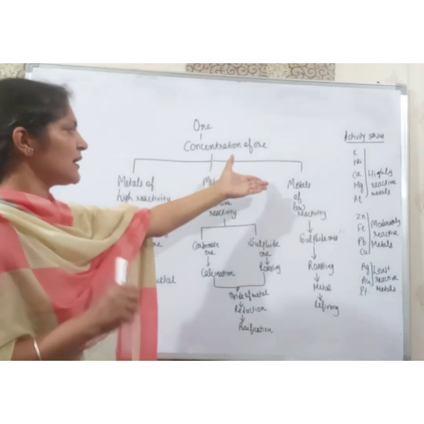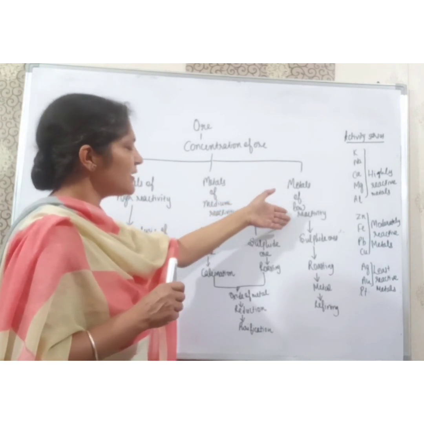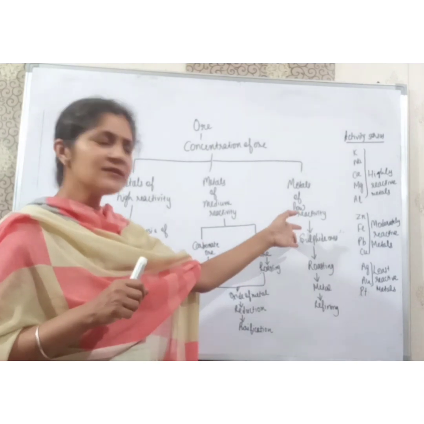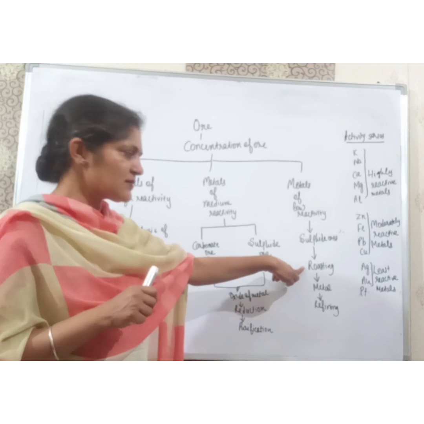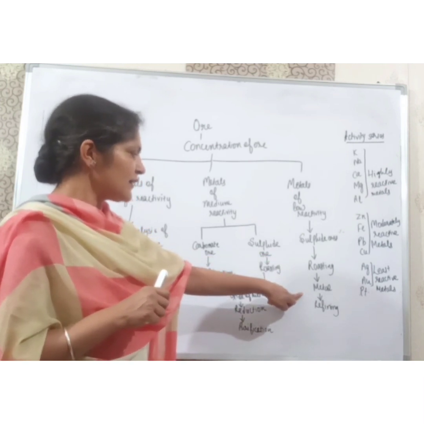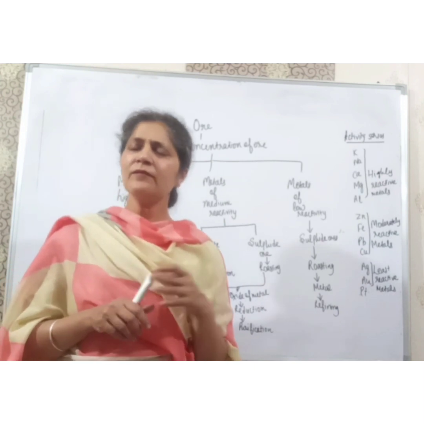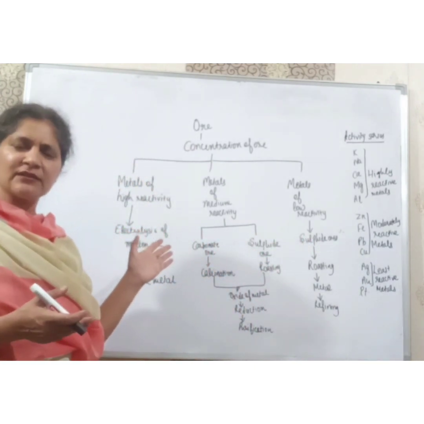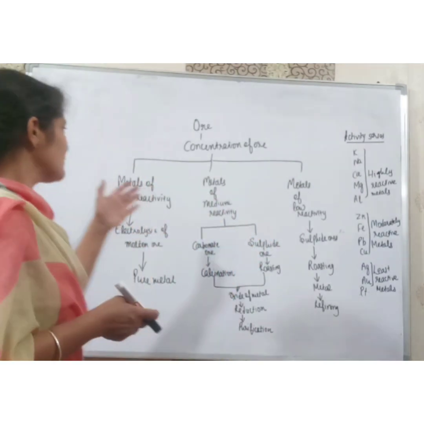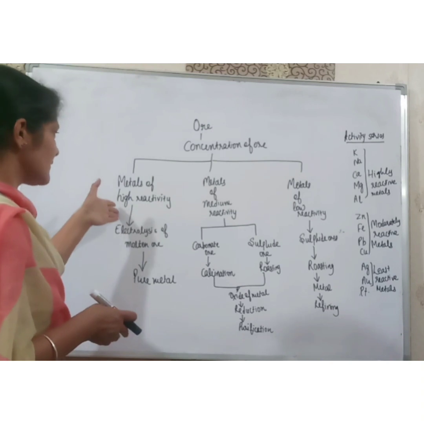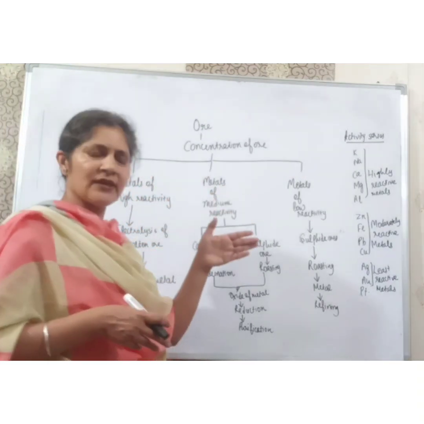Now the same is the case with metals of low reactivity. The metals of low reactivity are found in the form of sulfide ores. There we will do roasting, burning in the presence of oxygen. Then we will get the metal, and then refining will be done. Here was the brief summary of the methods. In the next sessions we will discuss in detail how to purify the metals of high reactivity, medium reactivity, and low reactivity.